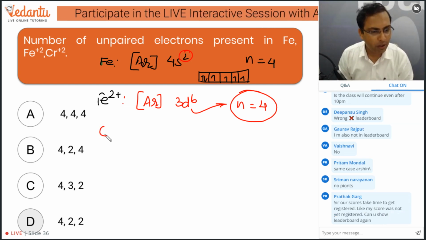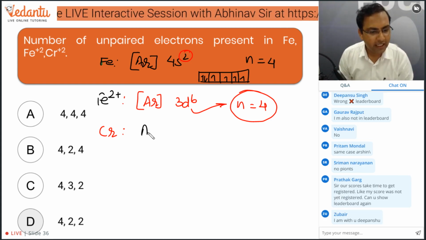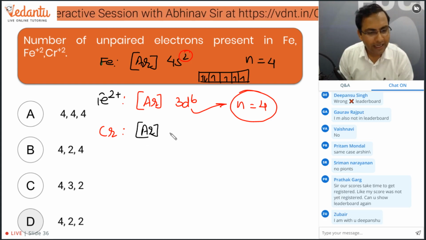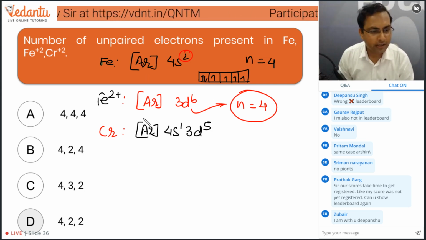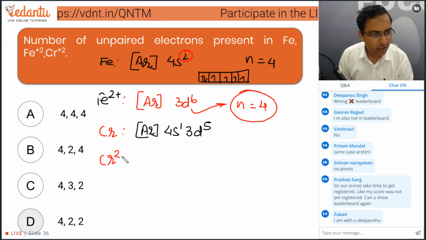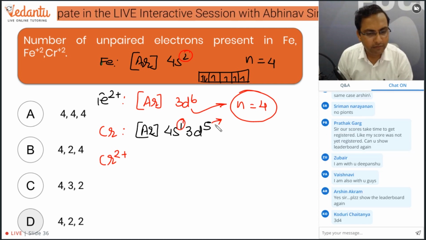Now let's talk about Cr2 positive. First let's write Cr. Cr is argon 4s1 3d5, the exception configuration, right? So now let's write for Cr2 positive. Guys, one electron, this electron will be removed, and after that one electron from here will be removed.